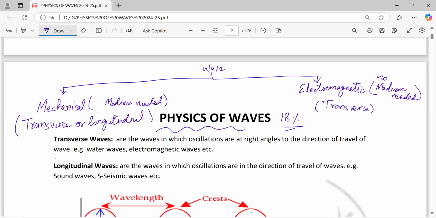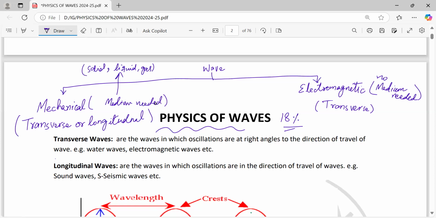Now first of all, maybe you are thinking, sir, what are you talking about, medium? When we say medium, medium means solid, liquid or gas, where these waves are generated.